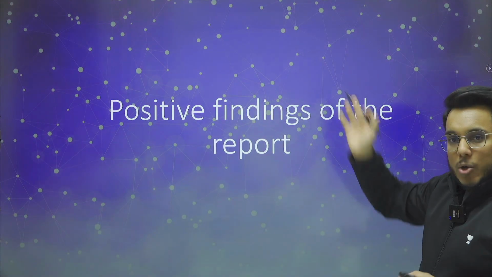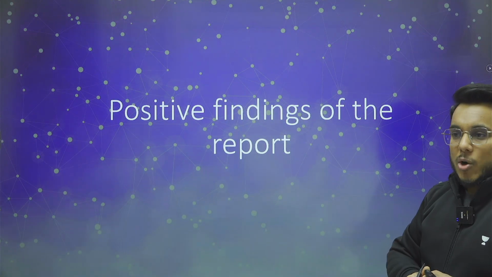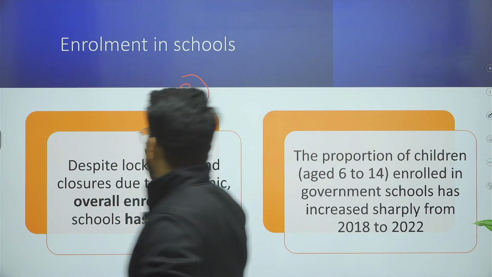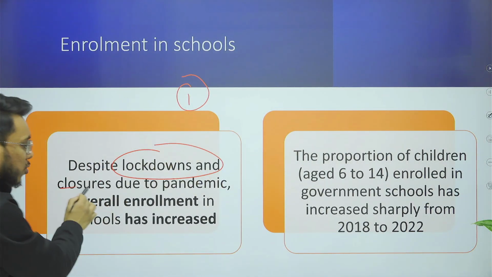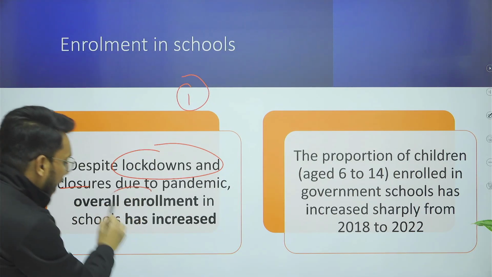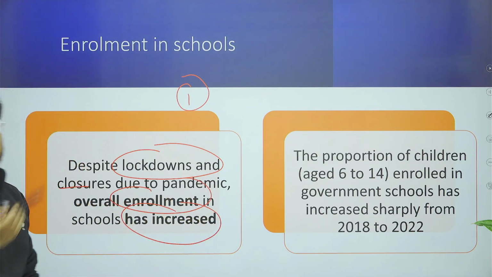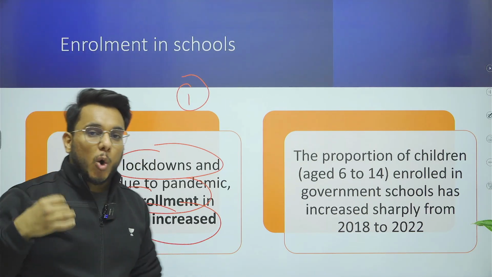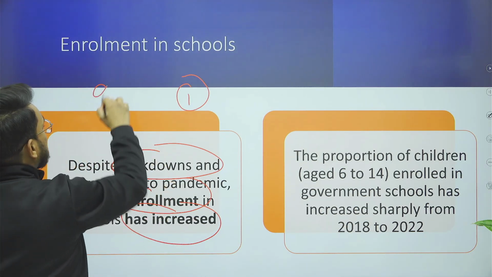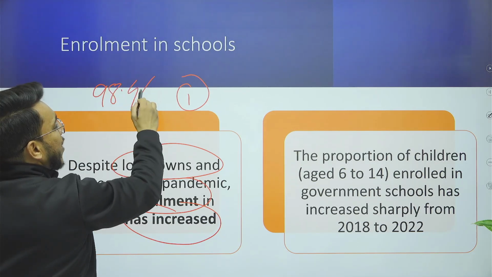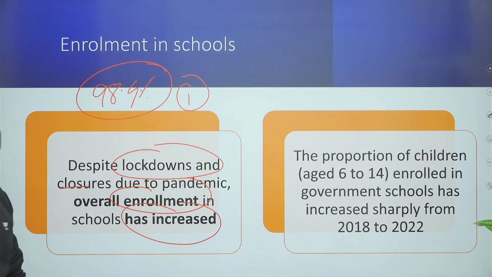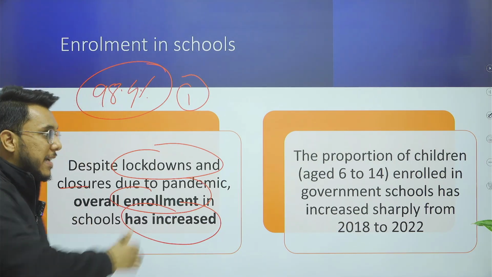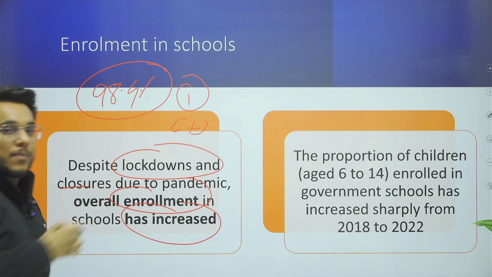So let's talk about important findings of this particular report. So guys, number one, it has been provided that despite the lockdown and school closures, overall enrollment in the schools has increased. Okay, post pandemic, post 2018, overall enrollment has increased and it has reached 98.4%. So guys, we are moving towards universal enrollment in the schools. This has been seen. It is a very good thing that has come out of it.